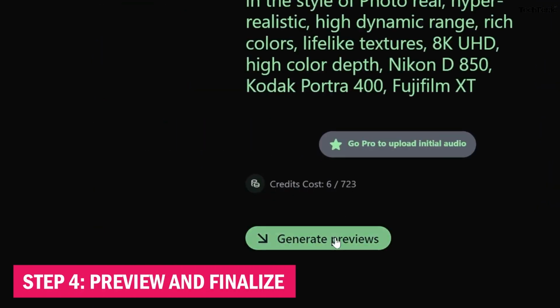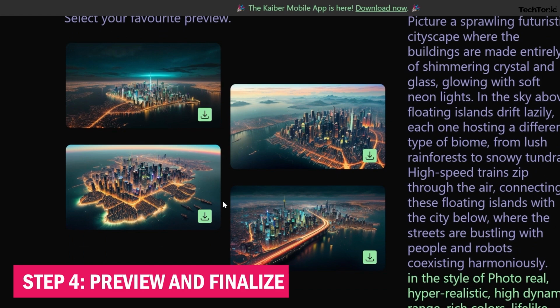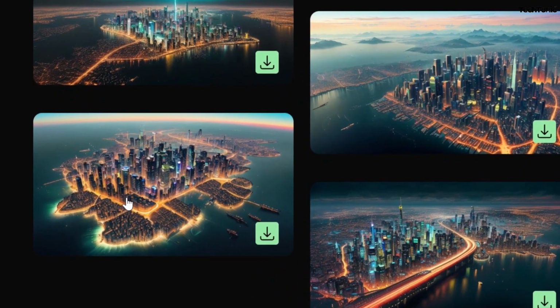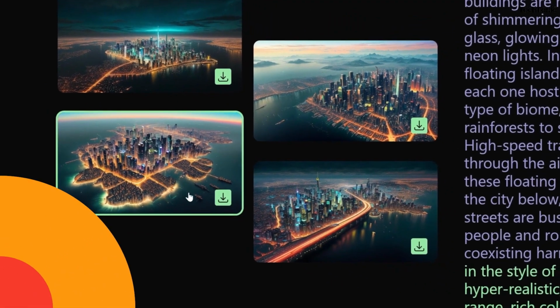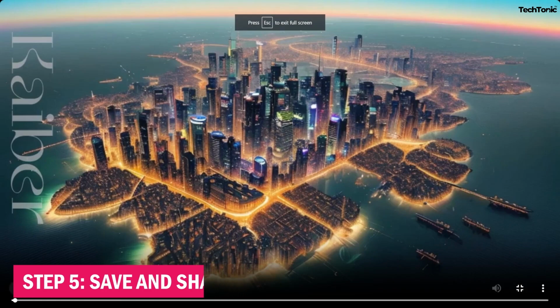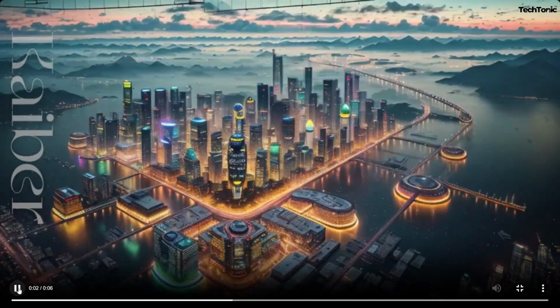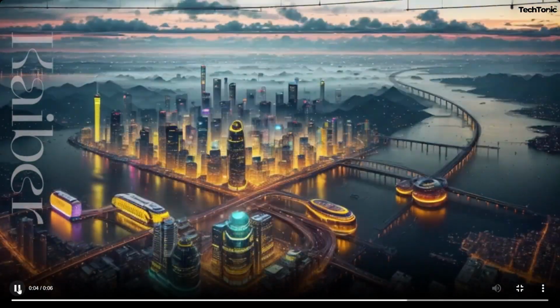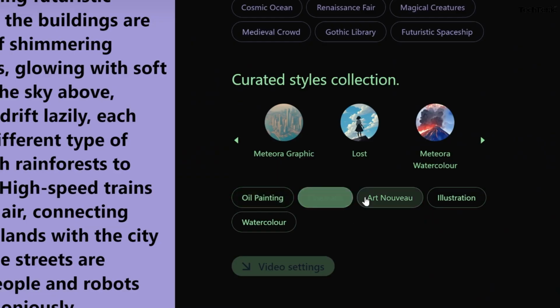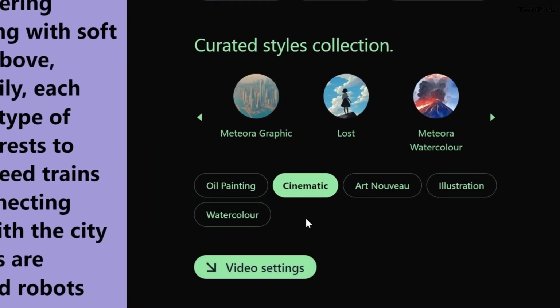Step 4. Preview and finalize. Once you're satisfied with your settings, preview the video to ensure everything looks as expected. Make any necessary adjustments before finalizing. Step 5. Save and share. After finalizing your video, save your creation. On the free plan, remember that commercial use is restricted. Consider upgrading to the paid plan for full commercial rights over your videos, priced at only $5 per month.